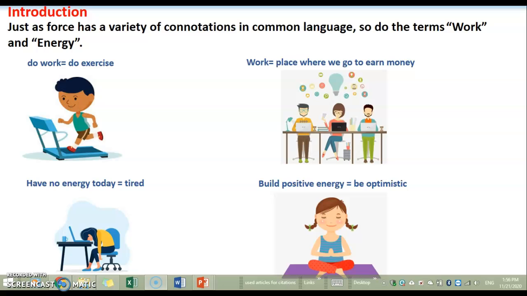Otherwise, we won't be considered to be doing work. And as for energy, energy here is used to explain if we are able to do work or not. Similarly, in physics, energy is the work done per unit time. So we need energy to do work in physics.